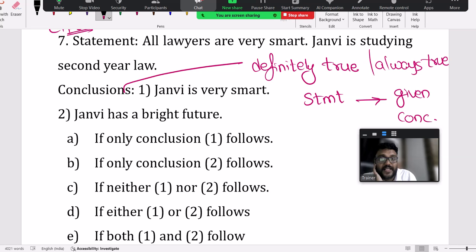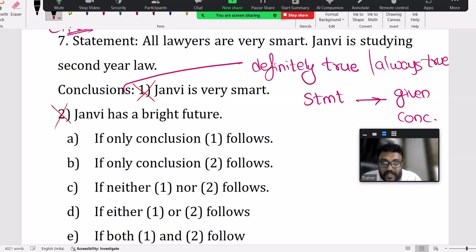In statements, they said all lawyers are very smart. Jahnavi is studying second year lawyer. Jahnavi has not completed the lawyer course. I cannot say Jahnavi is very smart. When Jahnavi completes the lawyer course... Jahnavi is studying second year lawyer, she may discontinue. Jahnavi is not a lawyer, she's still studying, not completed the lawyer course. And lawyers have bright futures, that we cannot say, right? That's not the discussion.